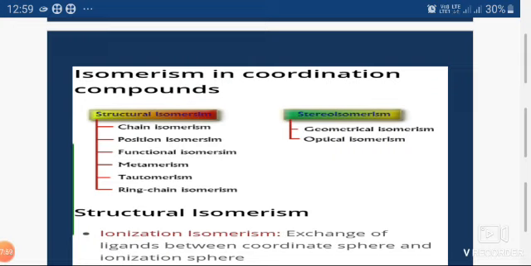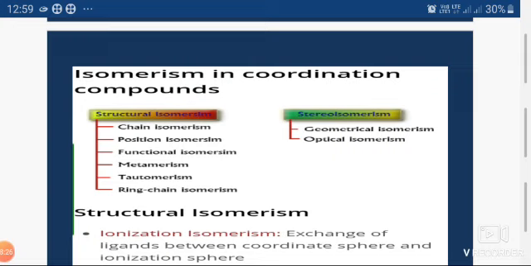So while looking at isomerism in coordination compounds, the same track of isomerism as in organic compounds is followed in inorganic compounds. In case of inorganic compounds, isomerism has been classified into two categories mainly. One is structural isomerism and another is stereoisomerism.